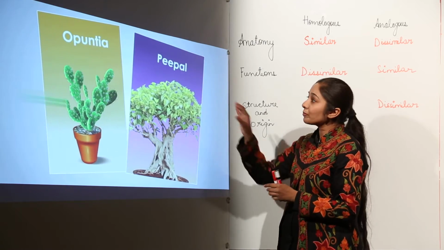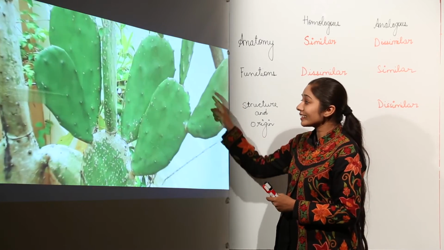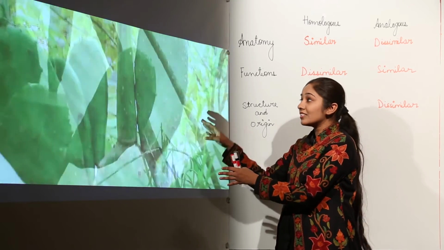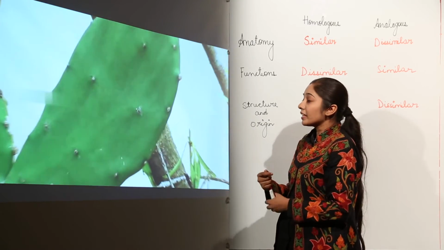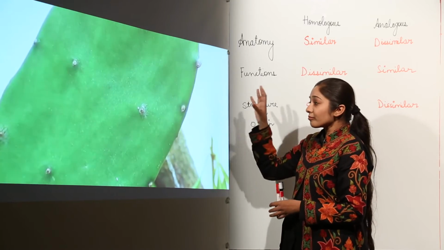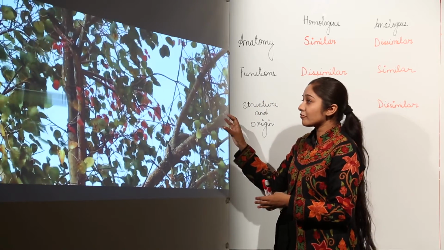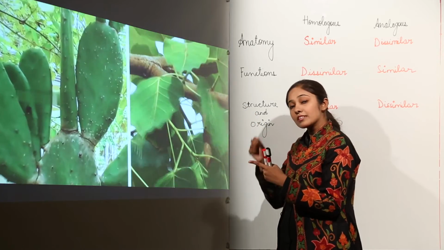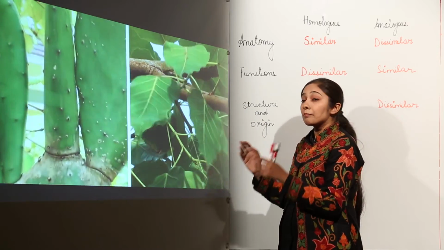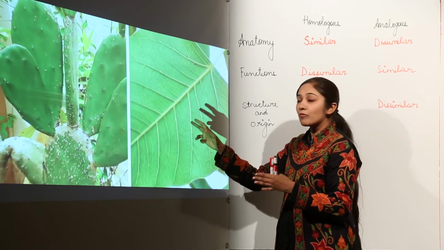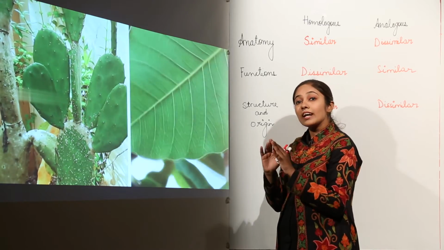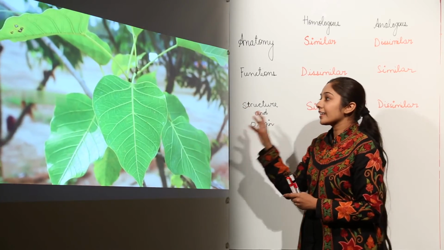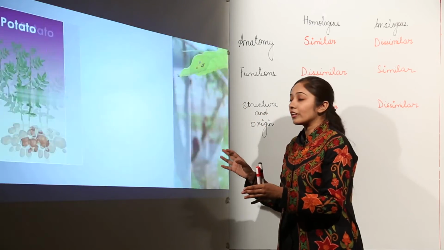same function. In the case of Opuntia and other plants also, you see Opuntia, these are the cladodes, they are performing the function of photosynthesis. These are not leaves, these are stem modifications. But if we talk about the leaves of other plants, the leaves are performing what? Photosynthesis. Since the function is the same, cladodes and leaves are performing the same function, that is photosynthesis, but the structure is different. Cladode is a stem modification and this is the leaf, so they are analogous organs in the case of plants. So remember, Opuntia and other plants exhibit analogous organs.